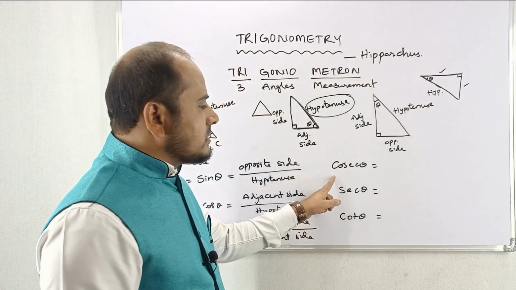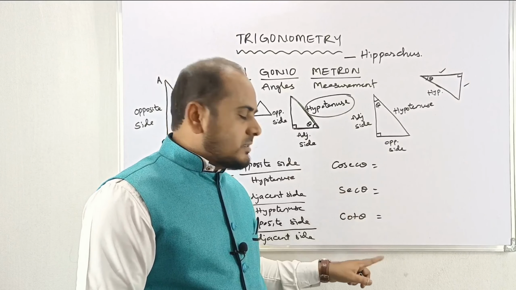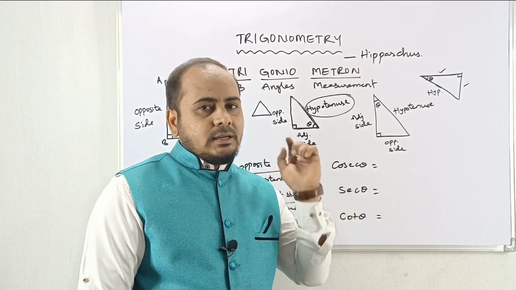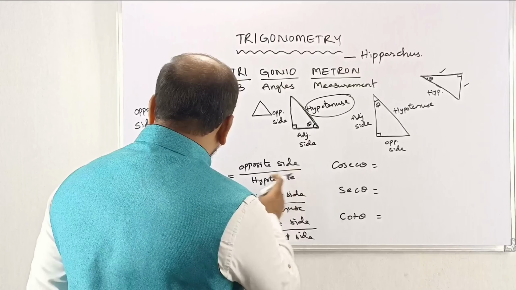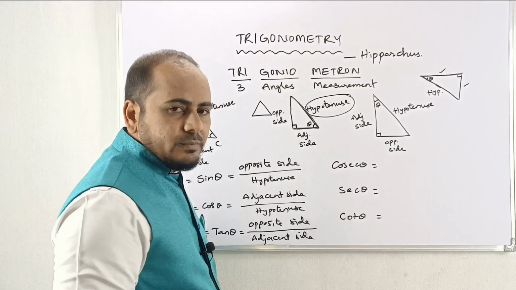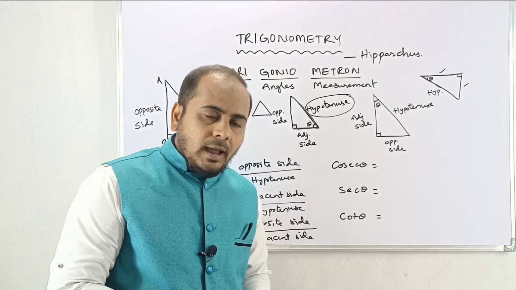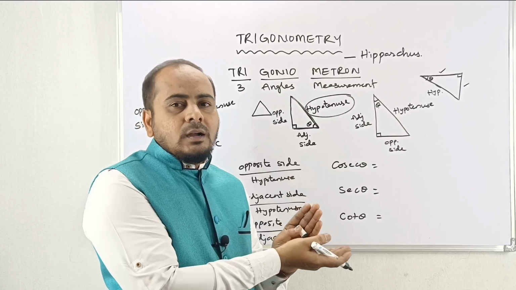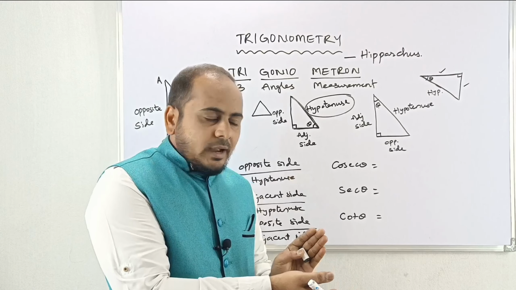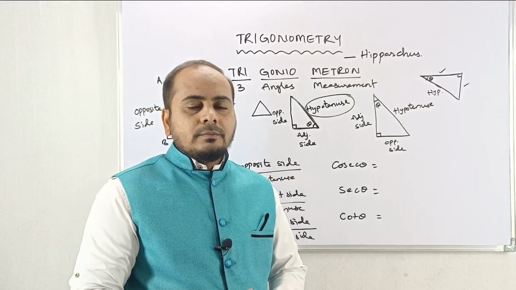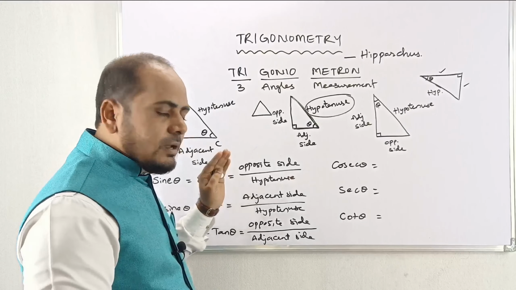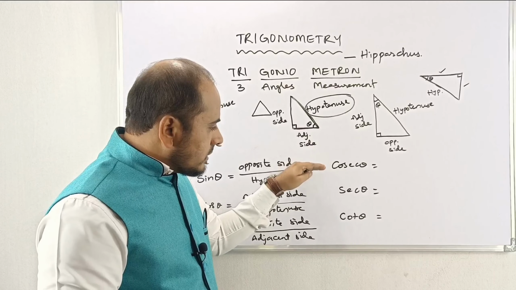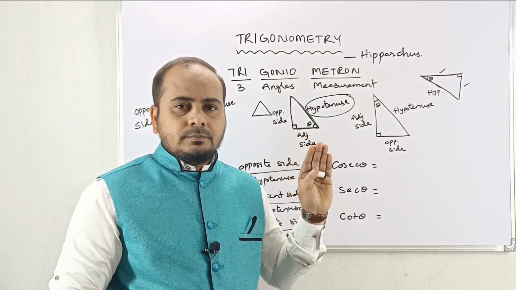This is called cosecant theta, secant theta, cotangent theta. Like this we can take. So actually this cosec theta is the reciprocal of sin theta. That's what I am suggesting you. As well here you can understand the reciprocals and also ratios you can remember. That's why I am suggesting you in this sequence only you prepare: sin, cos, tan, cosec, sec, cot.